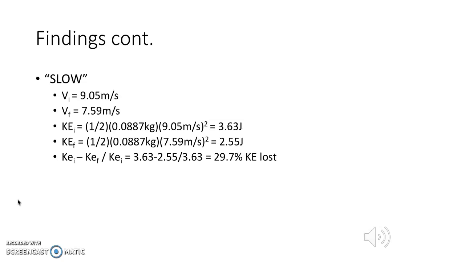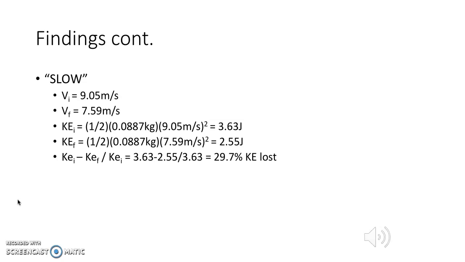And for our slow ball collision, AutoTracker gave us an initial value for velocity of 9.05 meters per second and a final velocity value of 7.59 meters per second. And again, these values were obtained just before and just after the collision.